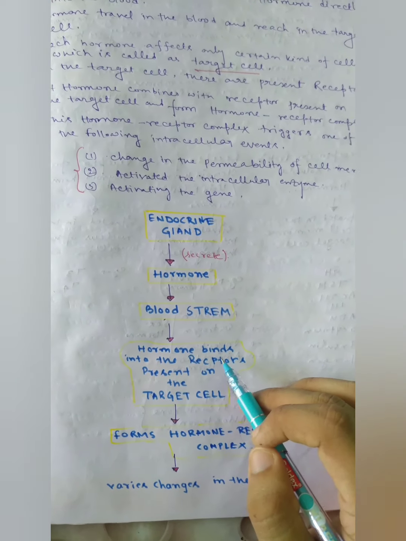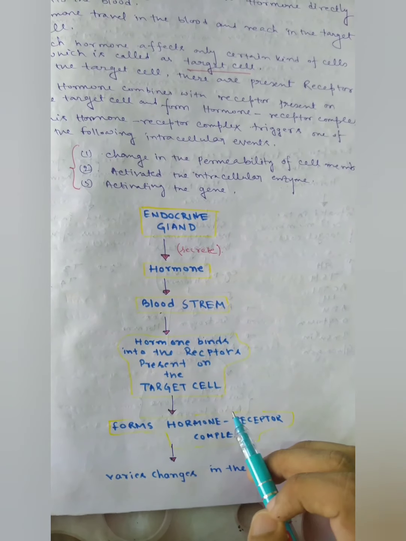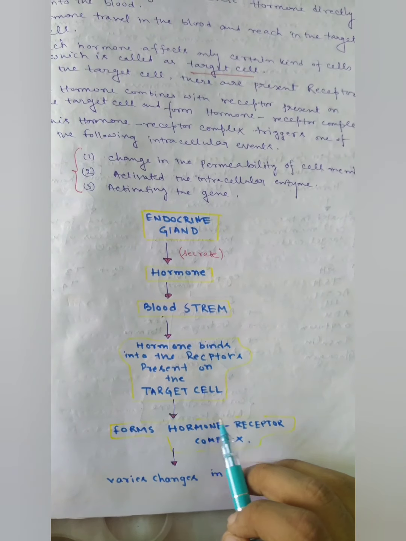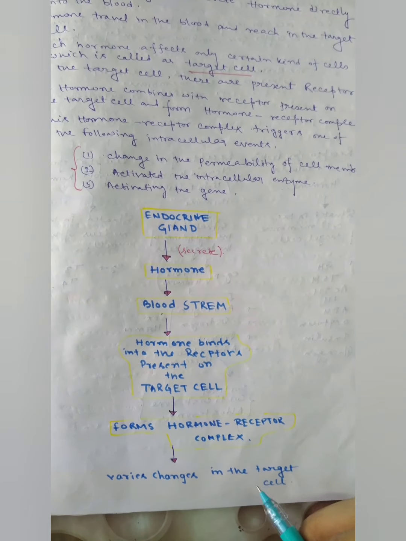The endocrine gland secretes hormone into the bloodstream, and this hormone travels via blood and binds to the receptor present on the target cell and forms a hormone receptor complex. This hormone receptor complex will cause various changes in the target cell.